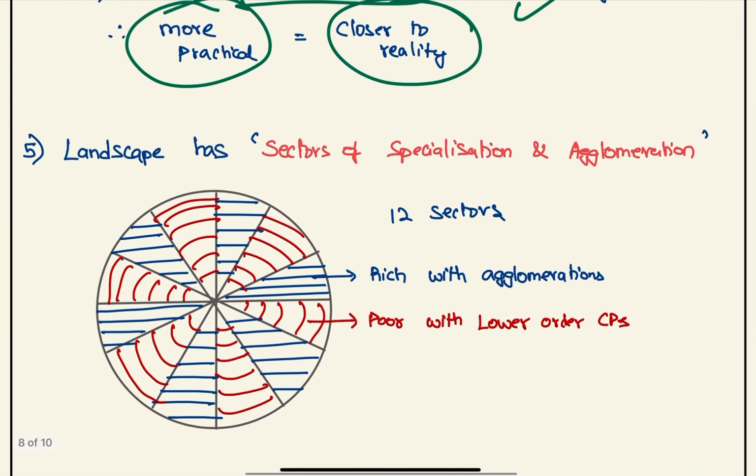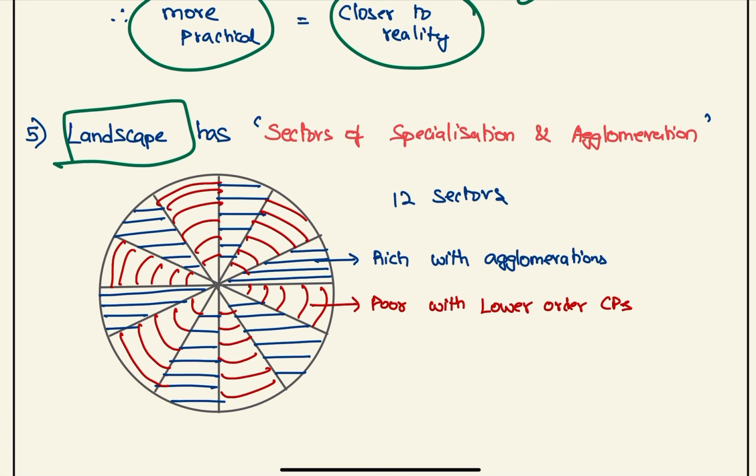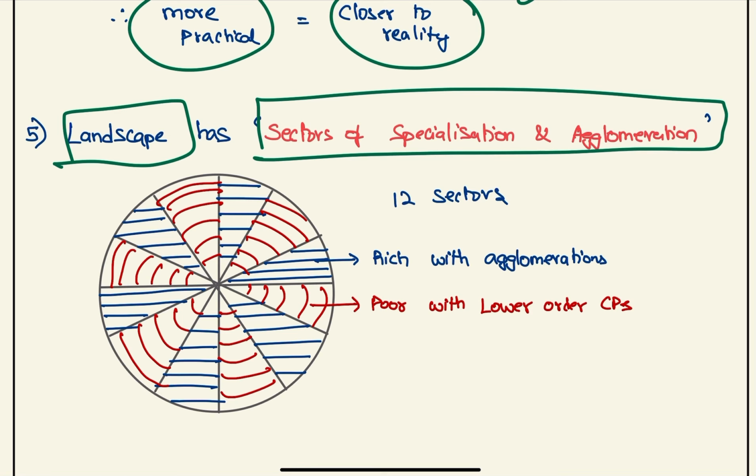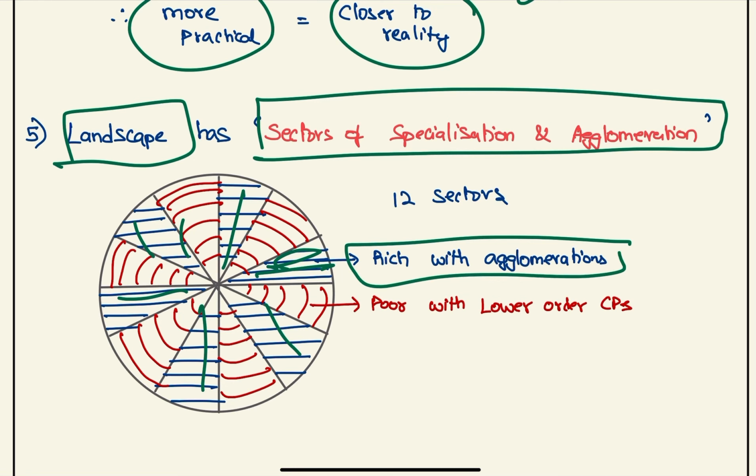This model is more practical and closer to reality. So for him, landscape will have sectors of specialization and agglomeration. So there will be 12 sectors with 6 blue and 6 red sectors. So blue ones are very rich with agglomerations, and poor ones are with the lower order CPs. So there will be agglomerations and production changes going on here, and there will be lower order CPs.